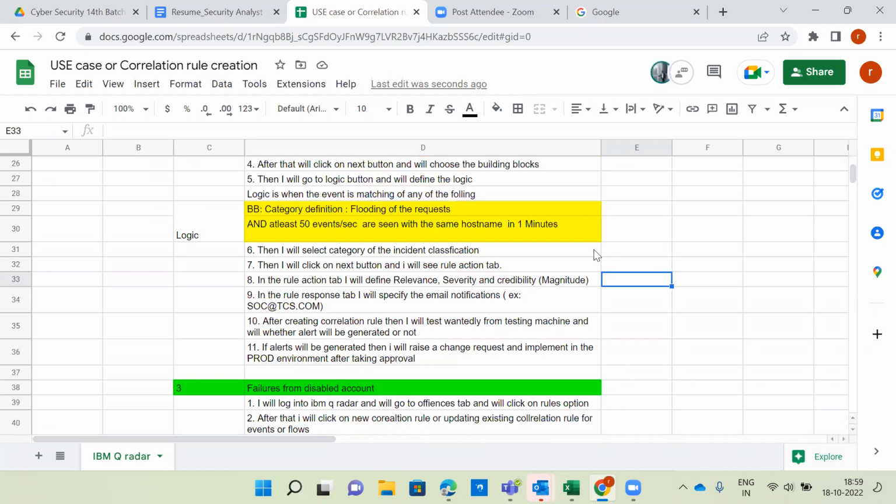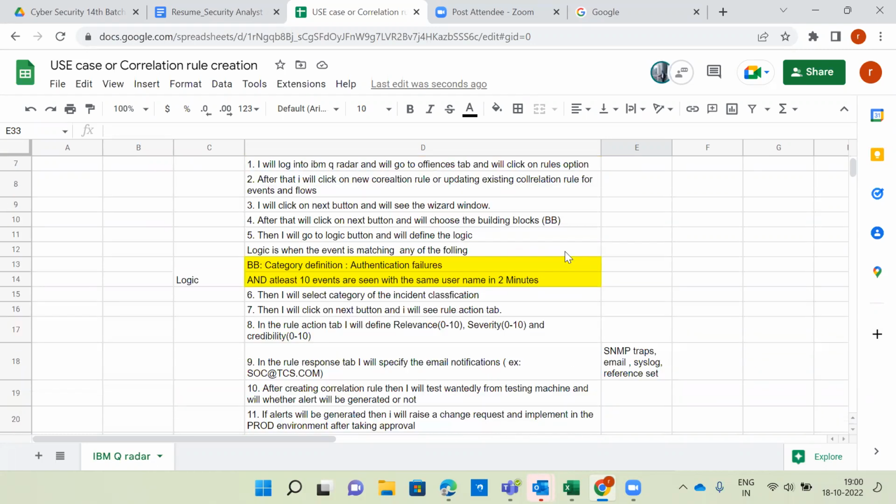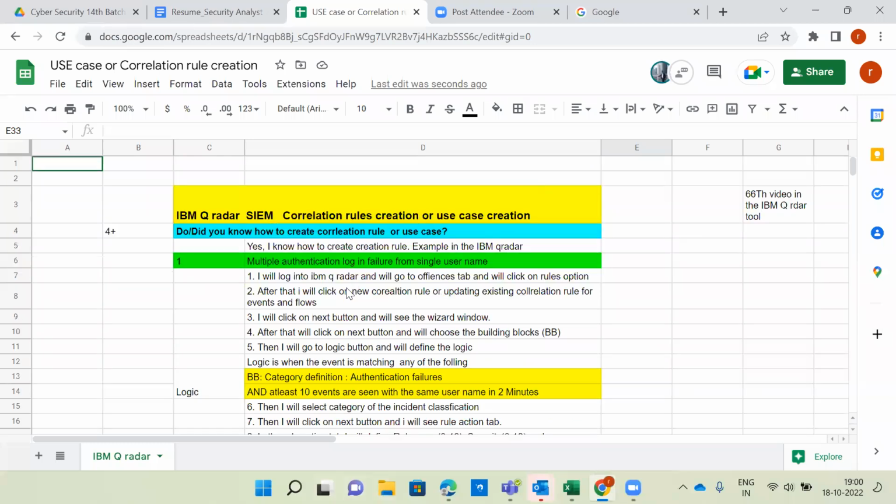Okay, can anybody try any other use case? Shall I give one example? Can you try that one? Other than the username, can you define it in a different way? Multiple authentication login failures from a single source in the past 24 hours time period. From the same IP, yes, same IP, or maybe user ID, multiple IPs also. So what is the logic I'm asking now? Give me one second.